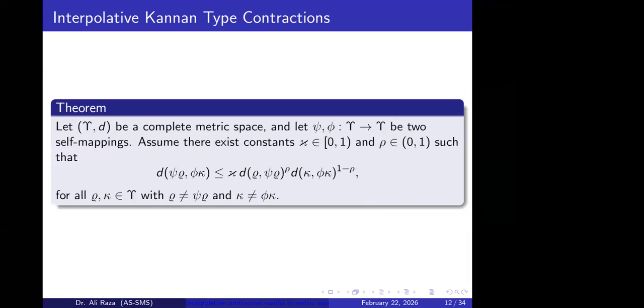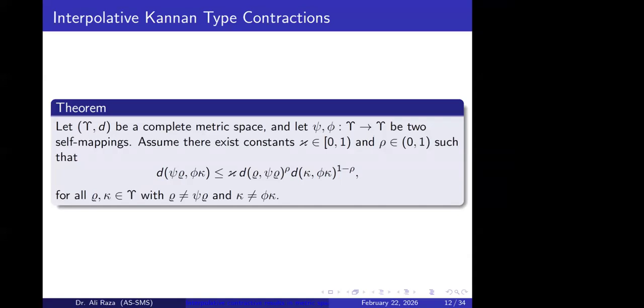Let's say we have a complete metric space and psi and phi are two self-mappings, and there exists a constant. Here we can extend the concept of interpolative Kannan type contractions to two mappings, when we need a common fixed point result for the mappings.